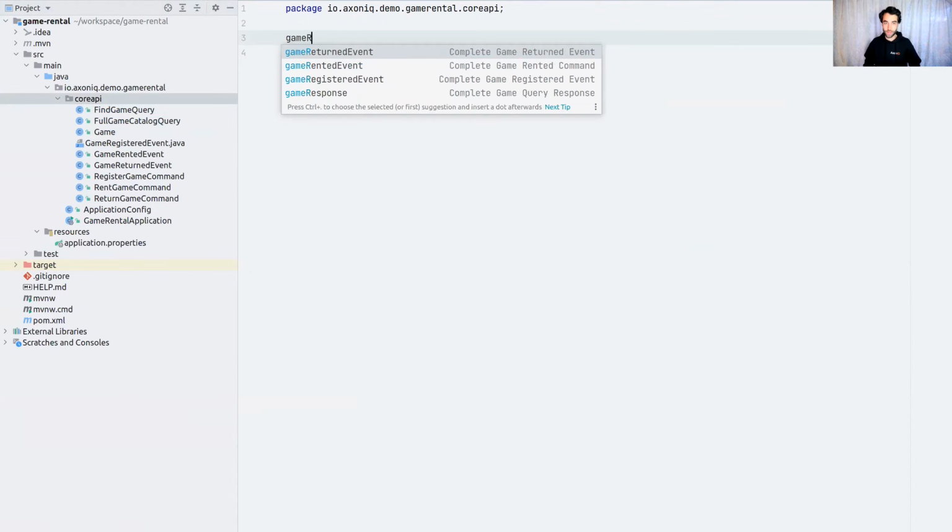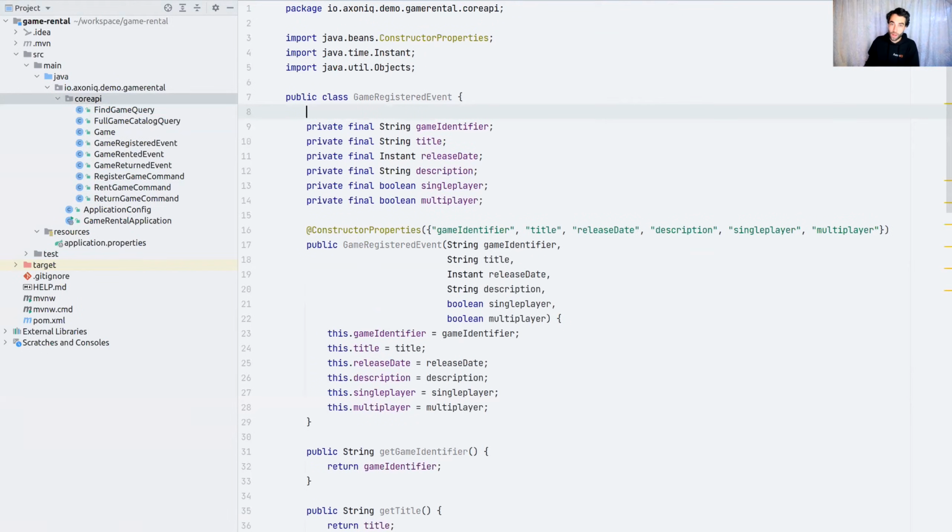Let's go to our events. Again, I've got these up my sleeve, and they're pretty straightforward. This is really a flip side of things. You see, I'm having a command in the present tense because it's an expression of intent to do something, and an event in the past tense because it has happened. Now, right now, it's really register game, game registered, rent game, game rented. This doesn't mean this is always the flow. You don't necessarily need to publish a single event or any event at all when you're handling a command, or a one flip side of it at all. You can do any type of format. Right now, though, for this demo, it was most reasonable to do this flip side solution. You will see when you're actually building such an application that you'd have different events.